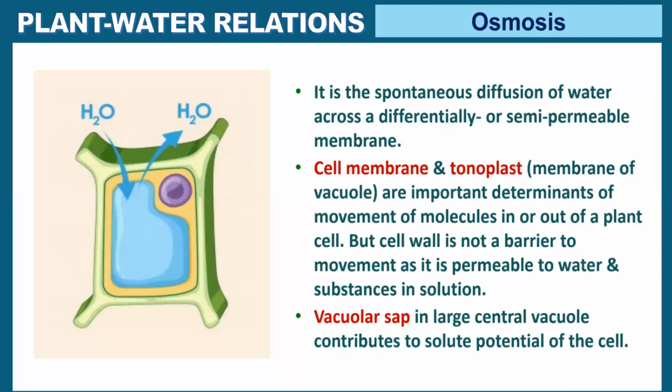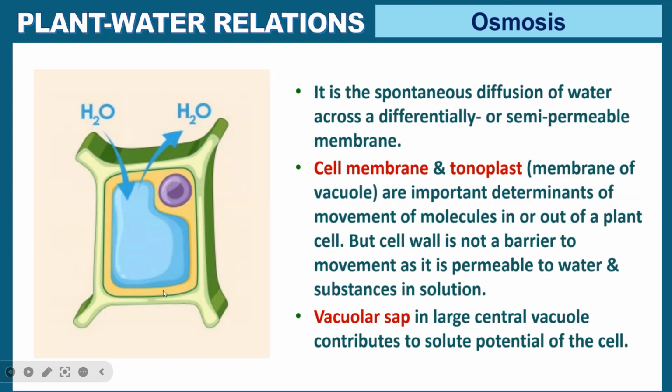Then we have osmosis. You all know the definition of osmosis. Osmosis is diffusion of water through a semi-permeable membrane. We define it as movement of water molecules from a region of higher water concentration to a region of lower water concentration through a semi-permeable membrane. Now, which are the semi-permeable membranes? The semi-permeable membranes are the cell membrane and tonoplast. Tonoplast is the membrane of the vacuole.